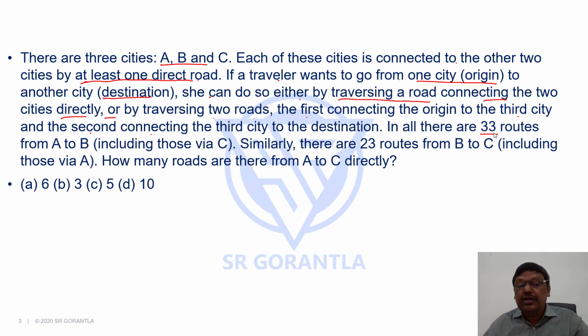In all, there are 33 routes from A to B, including those via C. Similarly, there are 23 routes from B to C, including those via A. How many roads are there from A to C directly?